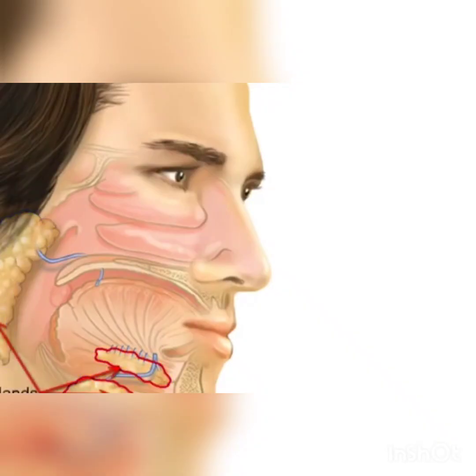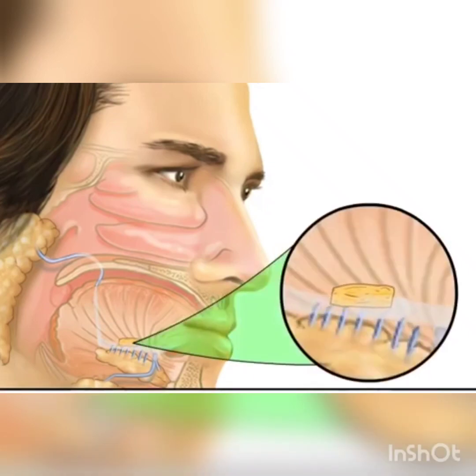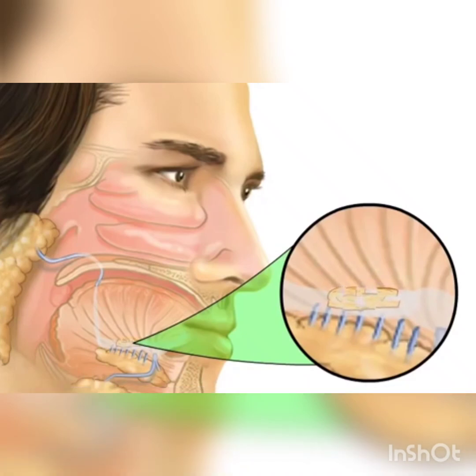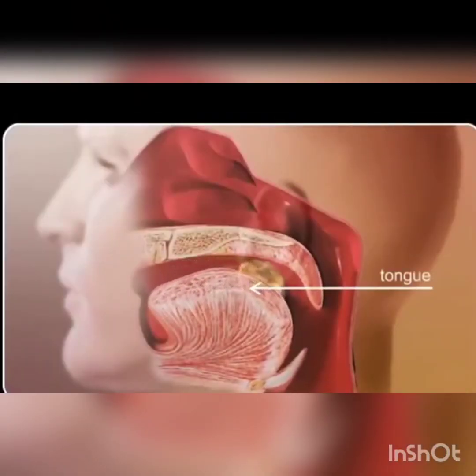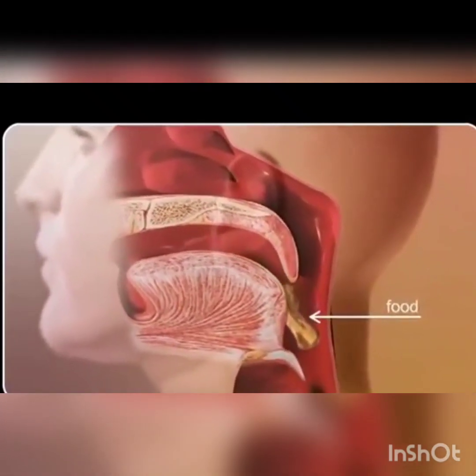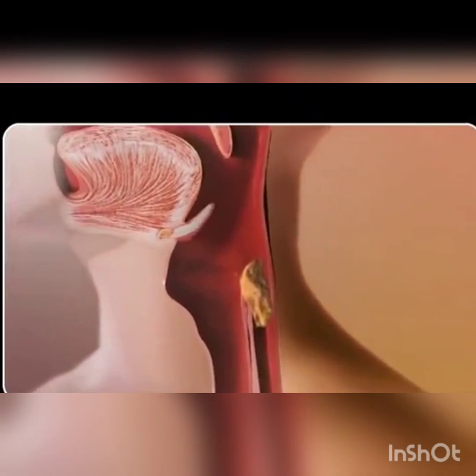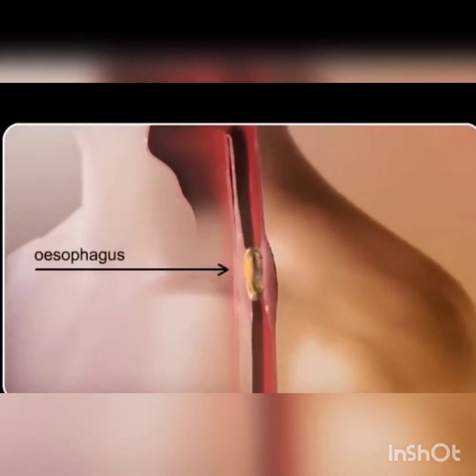We have salivary glands in our mouth and cheeks, which secrete a liquid that is called saliva. It contains many enzymes which moisten the food and break it down into small particles, thus making it soft and smooth like paste. The tongue, which has powerful muscles, moves the food towards the back of the mouth and pushes the food into the esophagus. This process is called swallowing.